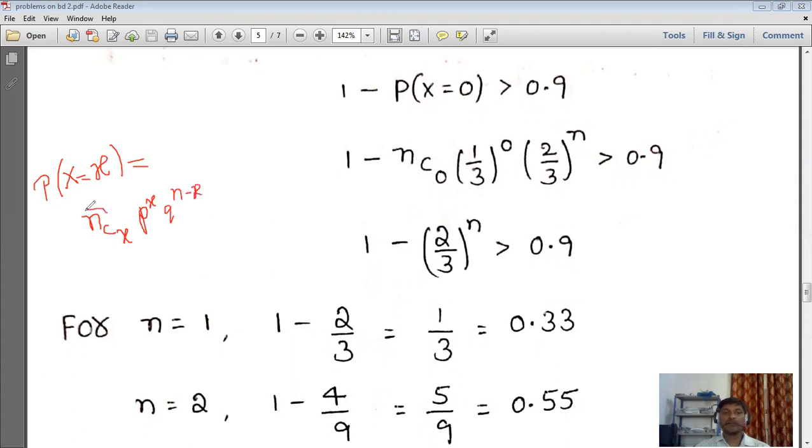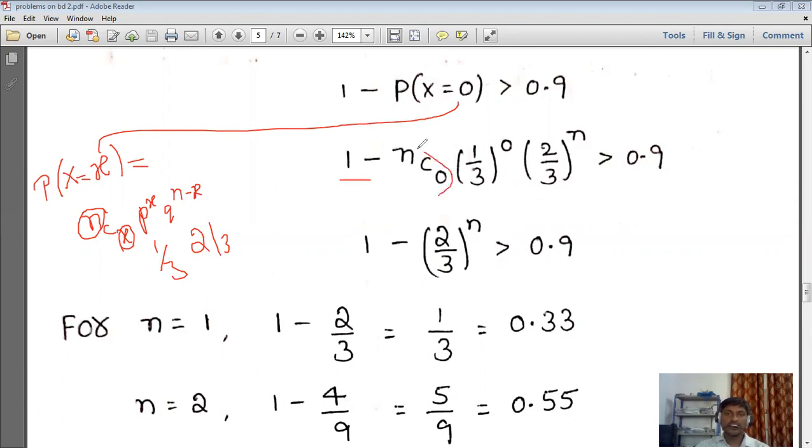So here we don't know about n. P we know is 1 by 3 and q we also know is 2 by 3. So here we substitute 1 minus nC0. Why? Because in place of small x we have 0. So in place of x we put 0, p is equal to 1 by 3, and q is equal to 2 by 3. That 2 by 3 we substituted.